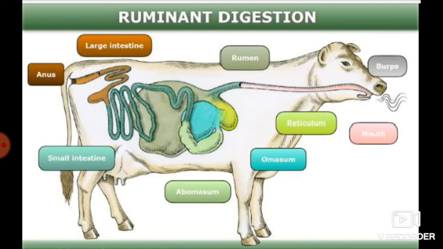The food from the abomasum passes into the small intestine, where it mixes with the secretions from the liver and pancreas. So most of the digestion of carbohydrates, proteins and fats takes place in the small intestine.